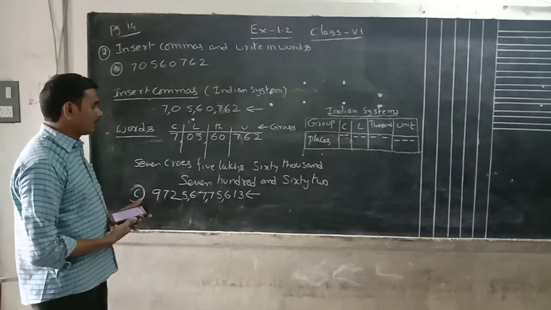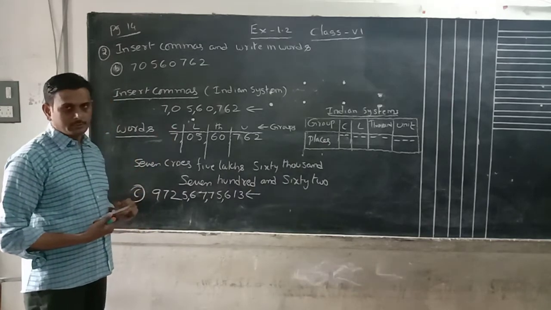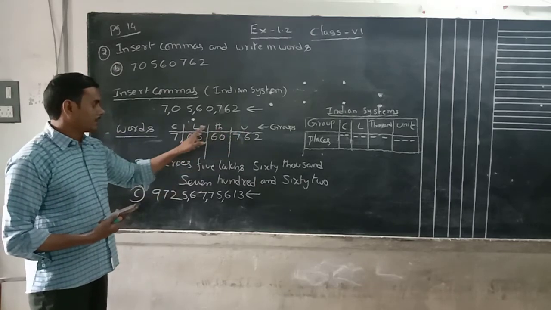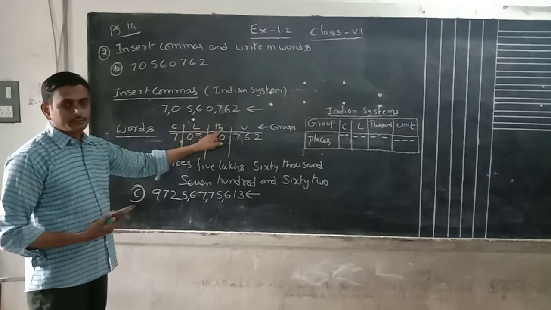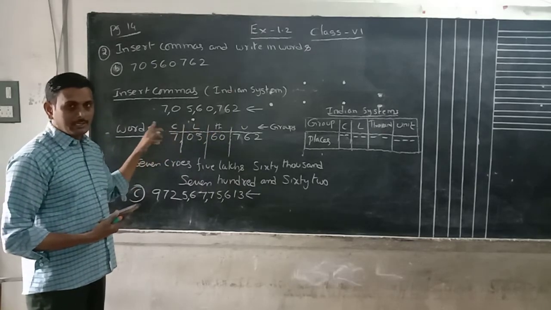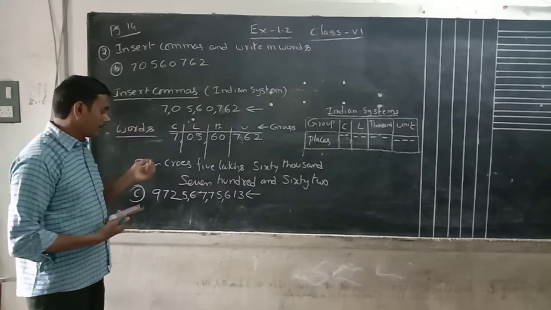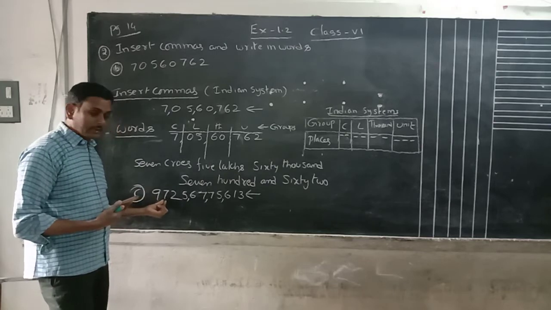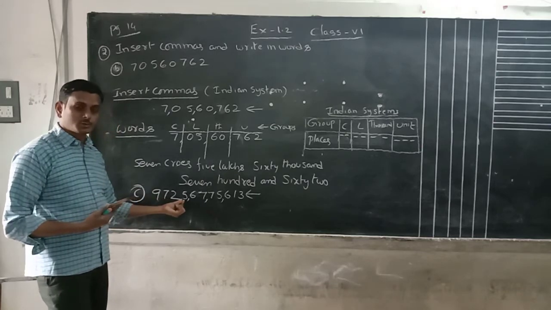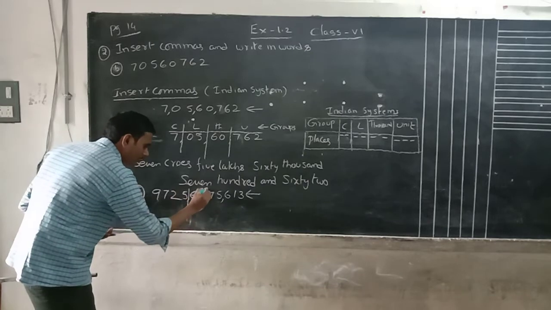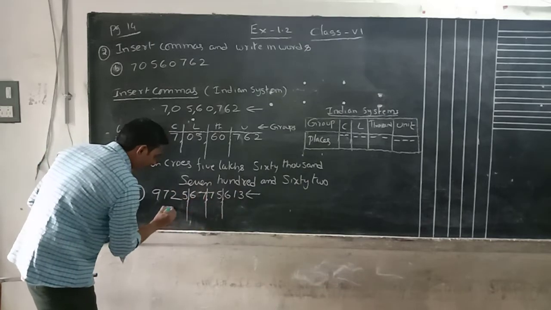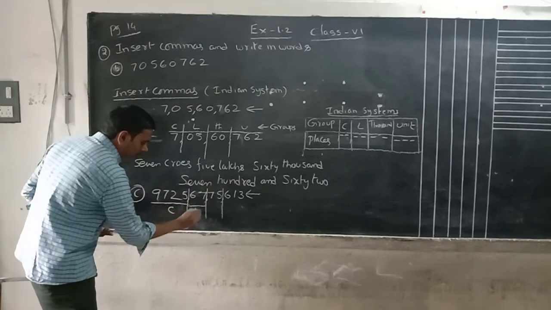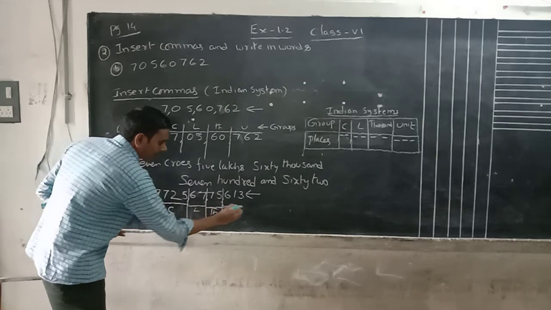Later, up to which place we know. Unit place, thousand place, lakh place; unit group, thousand group, lakh group, crore group. Later we don't know the numbers. Then what happened? Read this number again. 9,725 crores only. The total number is taken as crores. This is the crores group. This one is lakhs, this one is thousand, this one is the unit group.